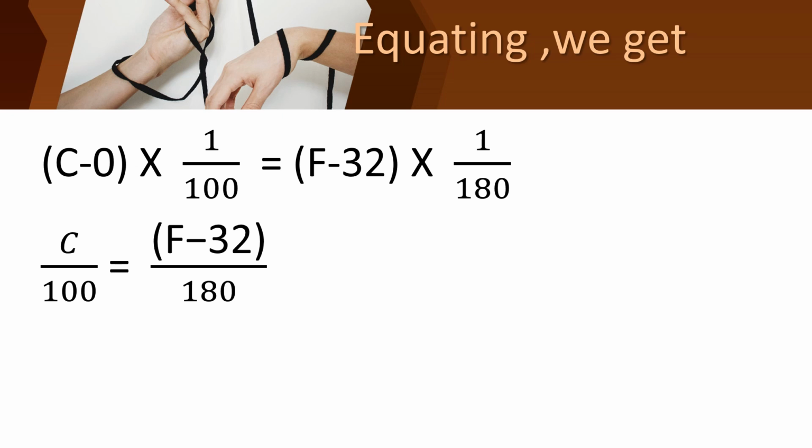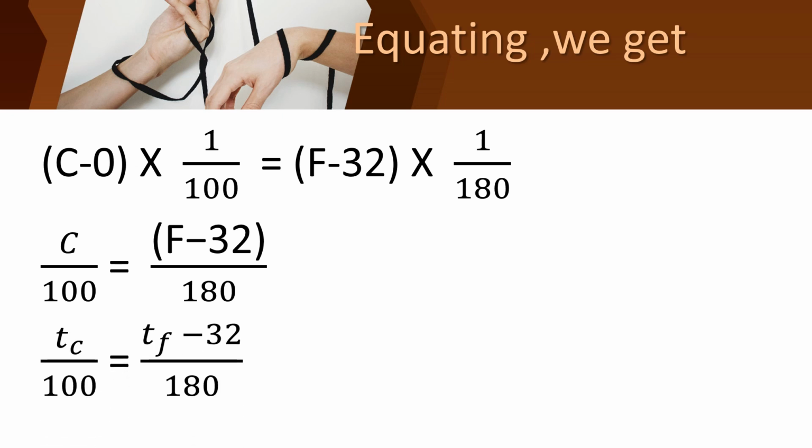So children, we got the final equation, and now we are going to make a simple change. Okay, what is this change? What can we change? What have we written? Celsius upon 100 equal to Fahrenheit minus 32 upon 180, is it, children? So we are going to write it as temperature in Celsius upon 100 equal to temperature in Fahrenheit minus 32 upon 180. Instead of Celsius, we have written temperature in Celsius. Okay children?